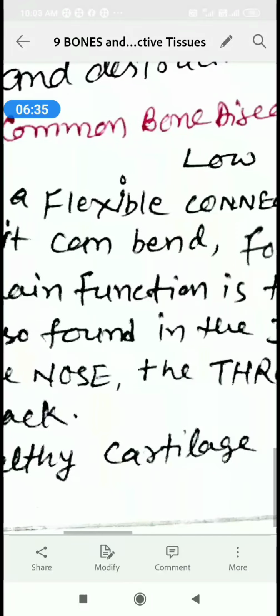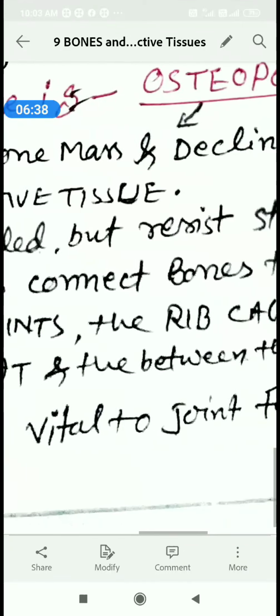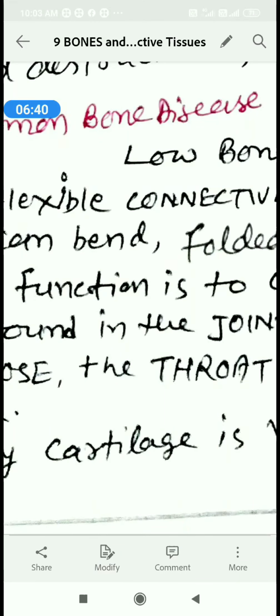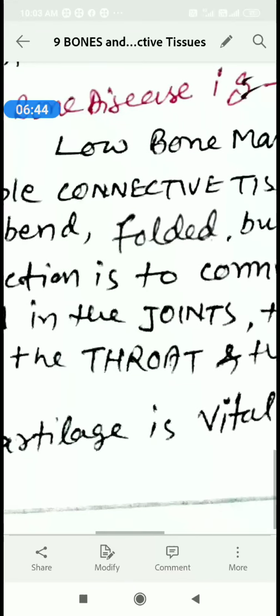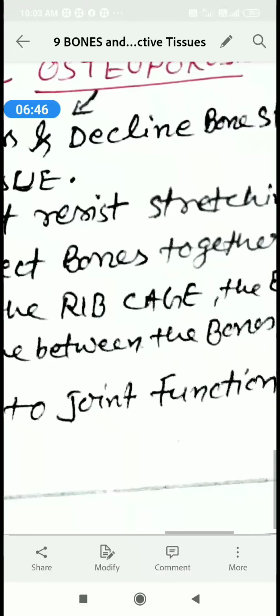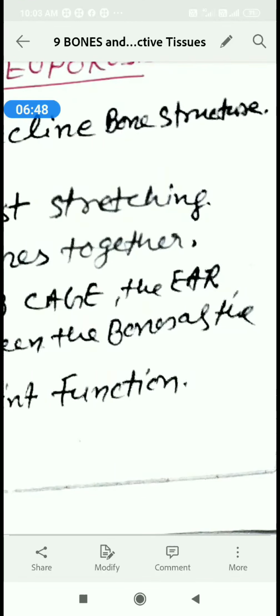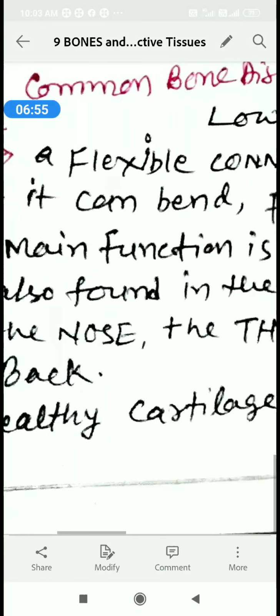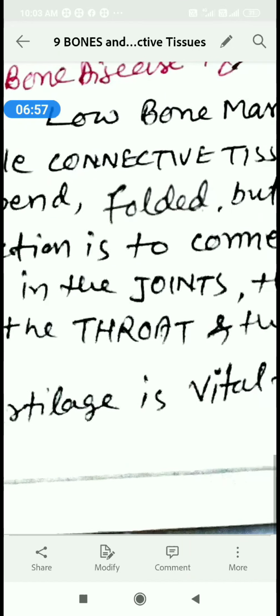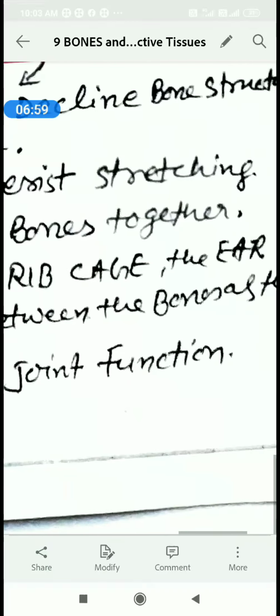Cartilage is flexible connective tissue. Bone is also a connective tissue. Cartilage can bend and fold, but resists stretching. खींचने में ये resist करता है, कान खींचने में. The main function of cartilage is to connect bones together.